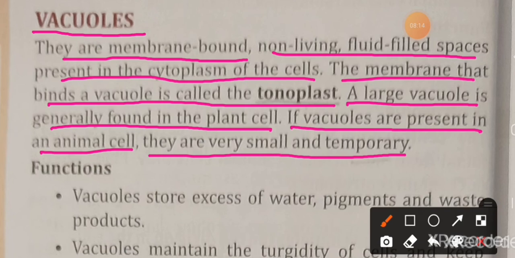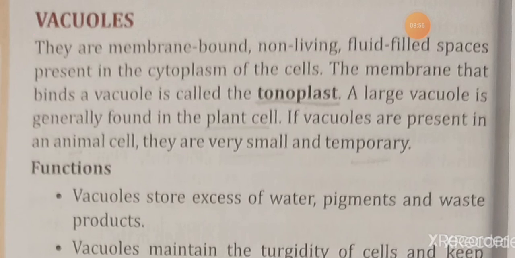The vacuoles are membrane bound structures, that means they are covered by a covering, a membrane, and these are non-living and filled with a fluid. These are present in the cytoplasm of the cells, and the membrane that bounds the vacuole is known as the tonoplast, that means the outer covering or the outer membrane of the vacuole, not the cell. A large vacuole is generally found in the plant cell, but in the animal cell there are very small and temporary vacuoles present.